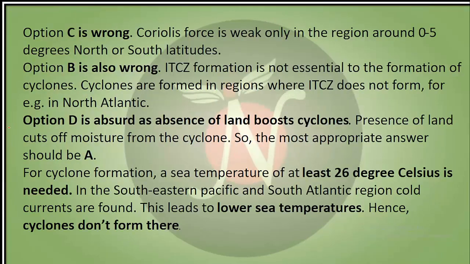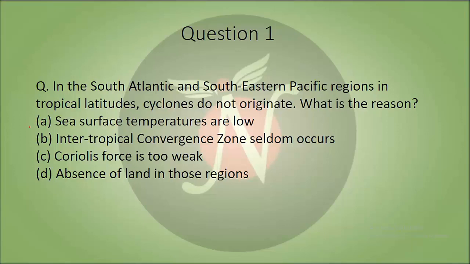So first of all, Coriolis force is too weak in the region around 0 to 5 degrees north and south latitudes. B is also wrong as the ITCZ formation is not essential to the formation of the cyclones, and the cyclones are formed in the regions where ITCZ does not form. So it doesn't play a major role in the formation of the cyclones. D is an absurd statement as the absence of land will boost the cyclone formation and presence of land cuts off the moisture from the cyclone. So the most appropriate answer is A. Now we will see the question again. So the answer to this question is A.